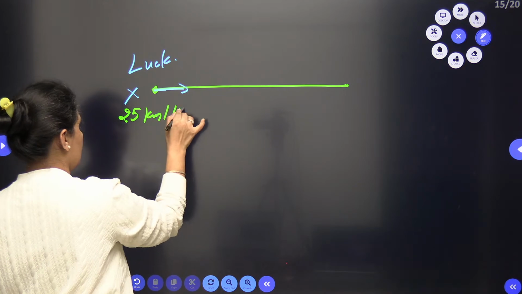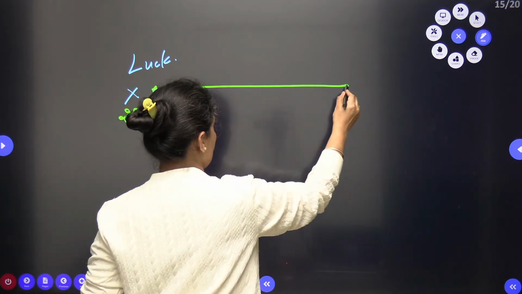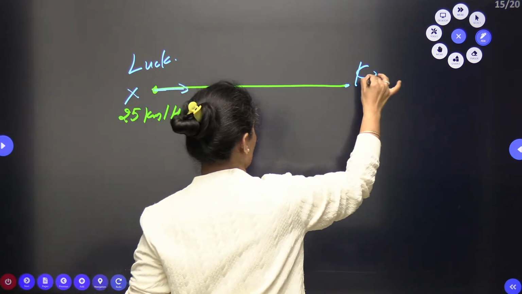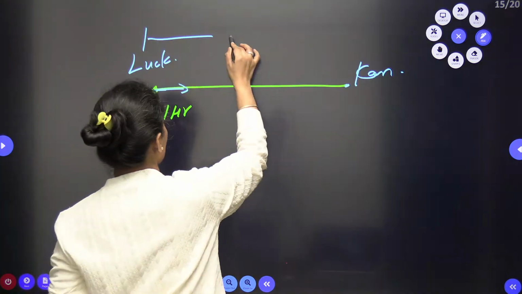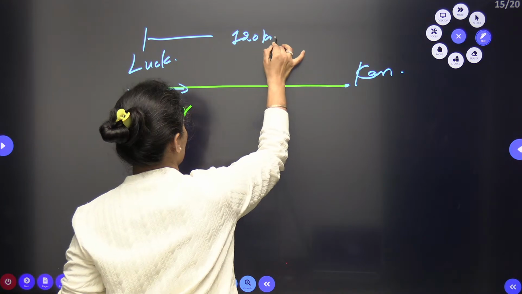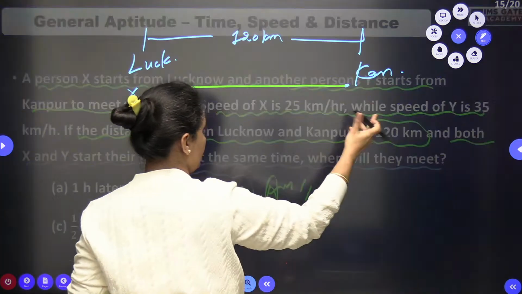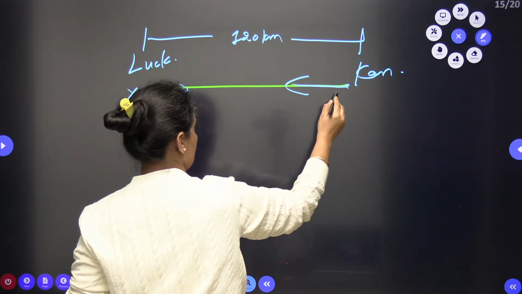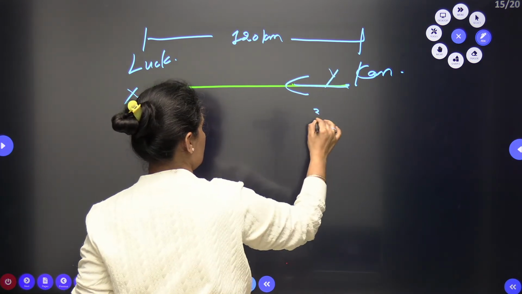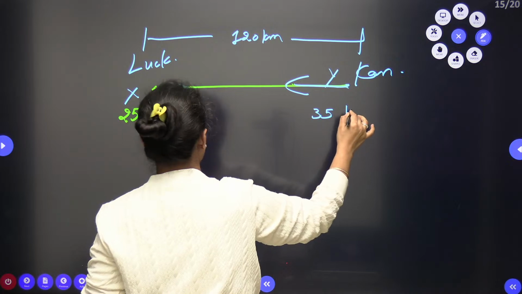Another person here, this is Kanpur. The distance between these two places is 120 km. One more person is there, named Y, and he is moving towards Lucknow.